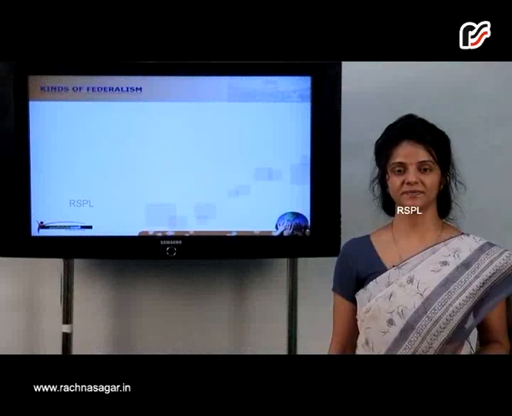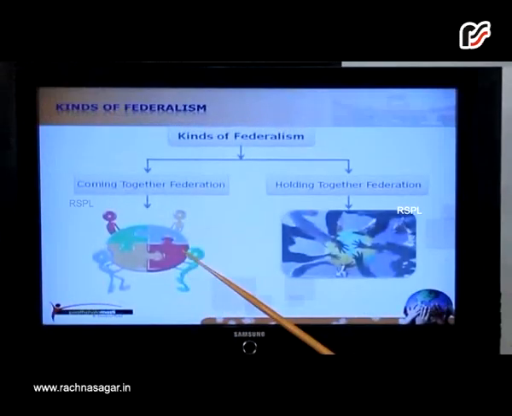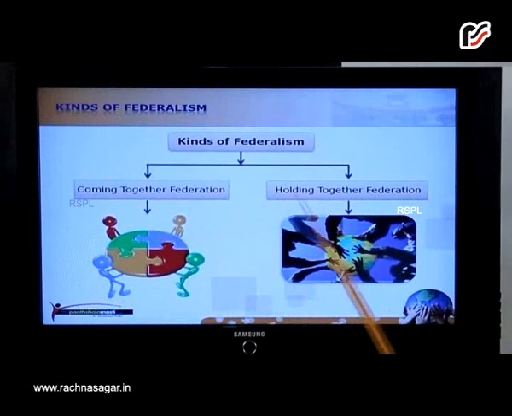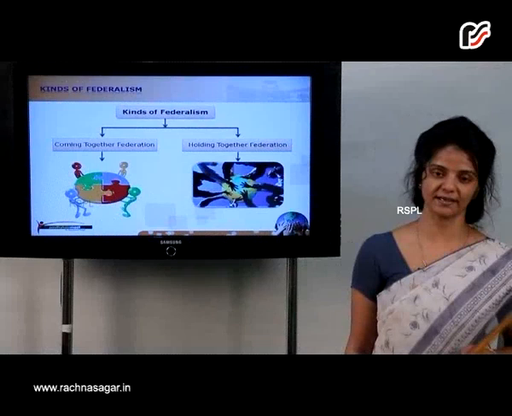Kinds of federalism. It is of two types, the coming together federation and the holding together federation. The coming together federation is where independent states voluntarily form a bigger union. States and center have equal powers. That is followed in USA, Switzerland and Australia.